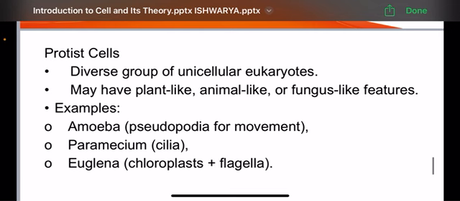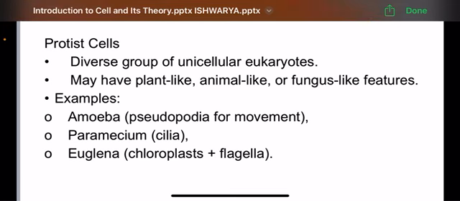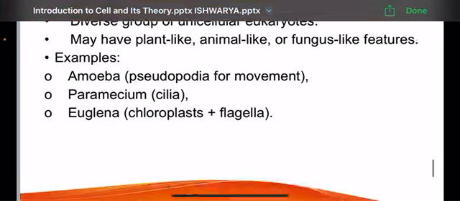The protist cells are a diverse group of unicellular eukaryotes. They may have plant-like, animal-like or fungus-like features. Examples of protist cells are amoeba, paramecium and euglena.